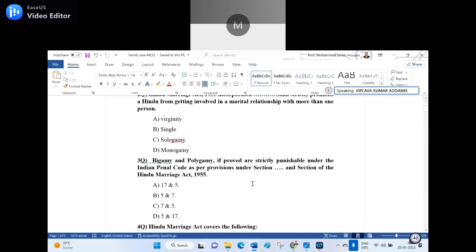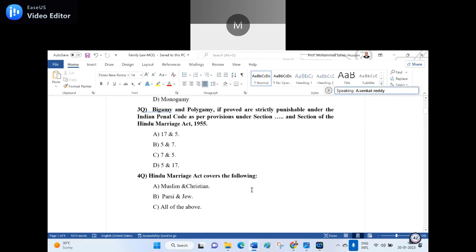I appreciate. The third question. Bigamy and polygamy, if proved, are strictly punishable under the Indian Penal Code as per the provision under Section dash and Section dash of the Hindu Marriage Act 1955. There are two sections. A, 17 and 5. B, 5 and 7. C, 7 and 5. D, 5 and 17. D is the right answer, sir. 5 and 17 is the right answer for the third question.